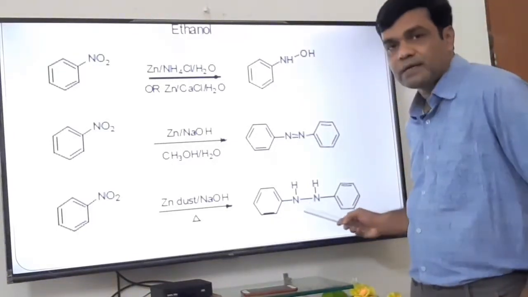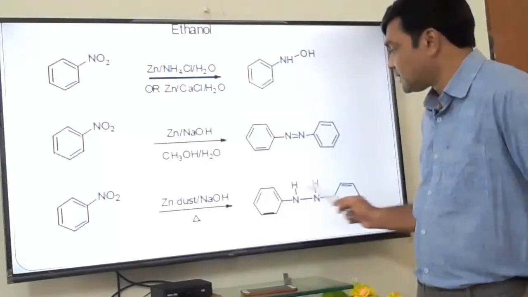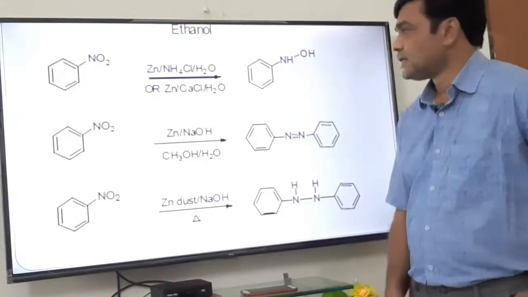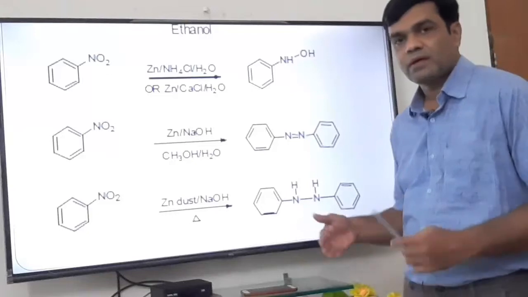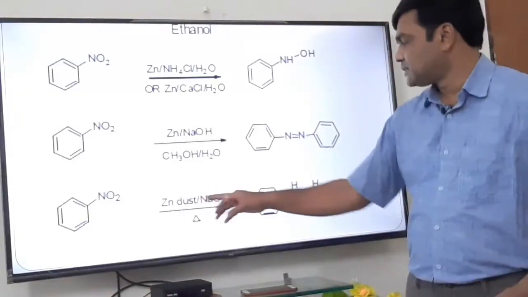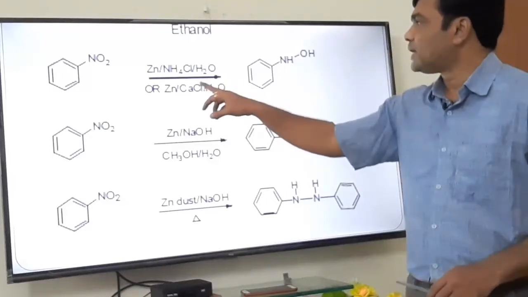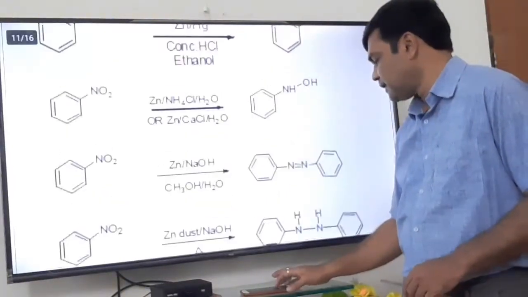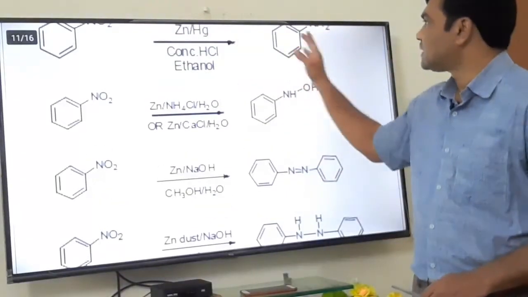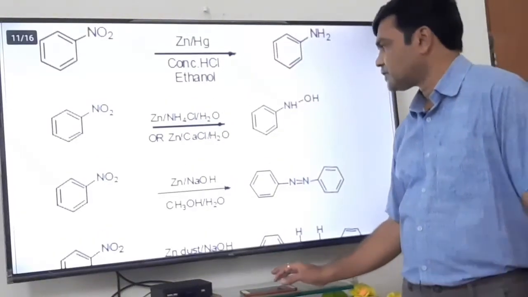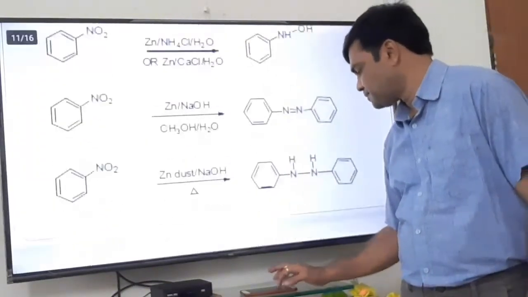This NHNH functional group is hydrazine. It is a diphenyl hydrazine. See the difference? By this reagent I get hydrazine, by this reagent I get azo, by this reagent I get hydroxylamine, and by this Zn-Hg/HCl I get NH2. Just try to remember this.